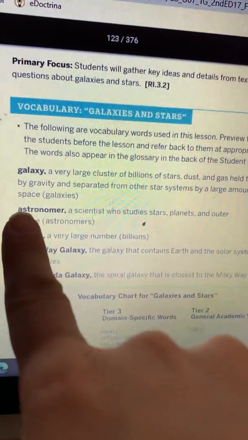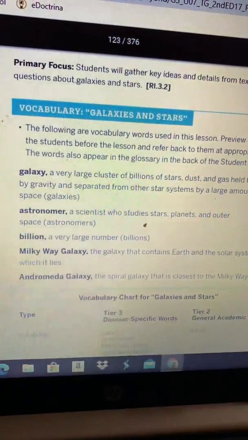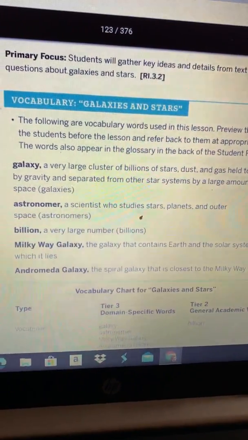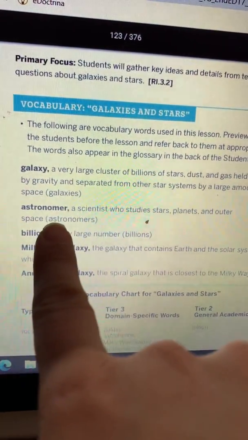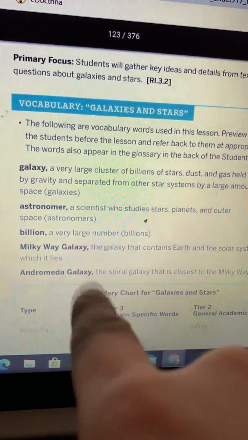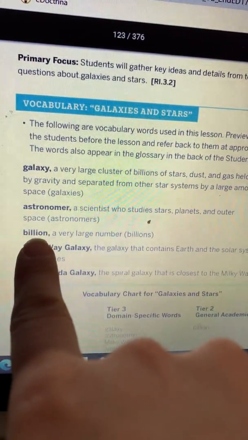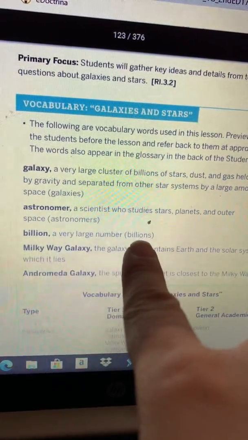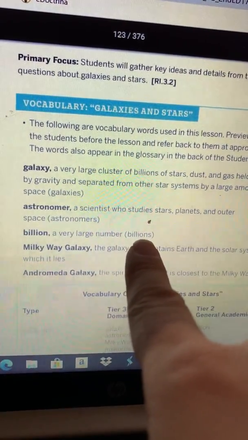Next word is pronounced astronomer. An astronomer is a scientist who studies stars, planets, and outer space. Plural, or more than one, would be astronomers. Next word is billion. Billion means a very large number. Plural, or more than one, we would say billions.